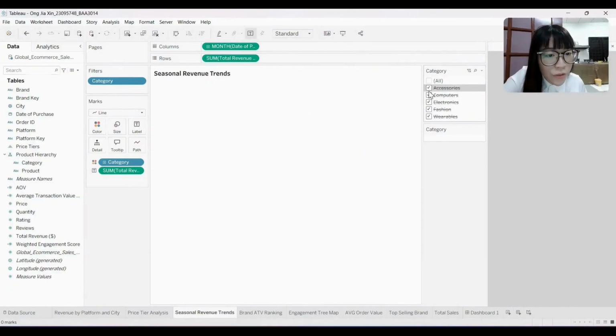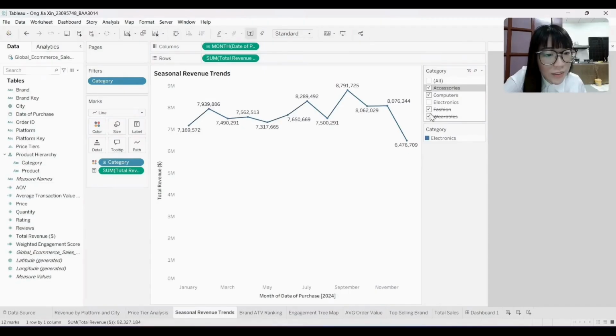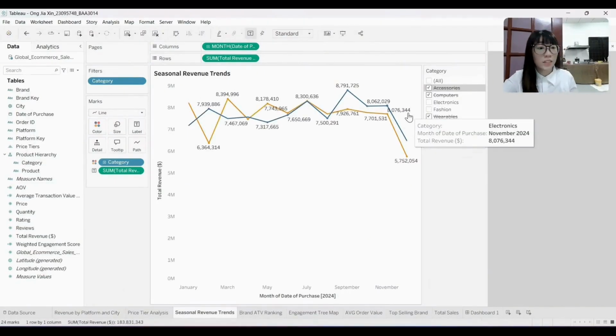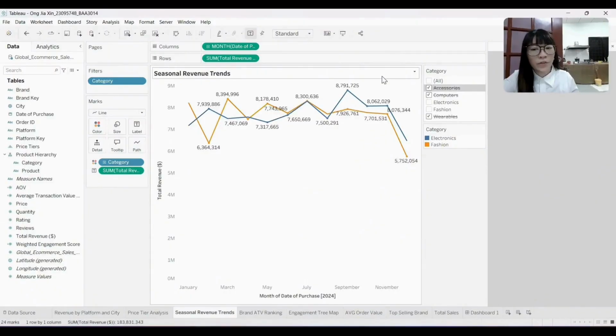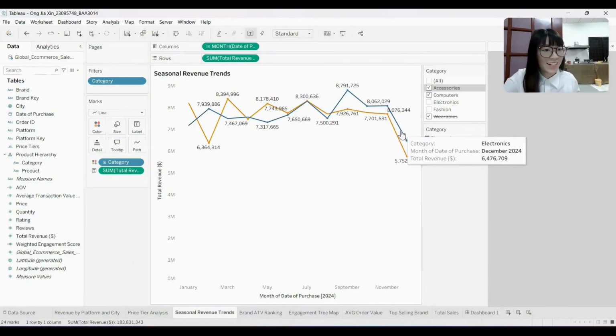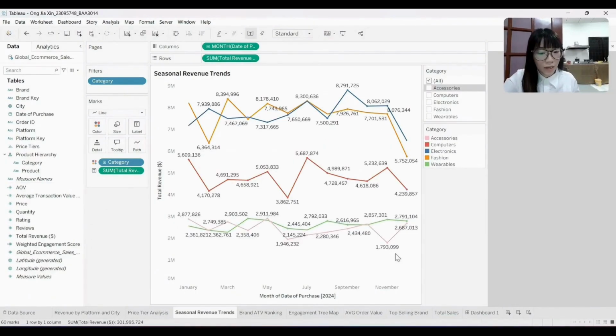Let's say I choose electronics and fashion. When I filter by category, the trend becomes clearer, helping the business plan inventory and marketing campaigns around the peak season. We can see that even more clearly. Okay, let's come back to our dashboard.